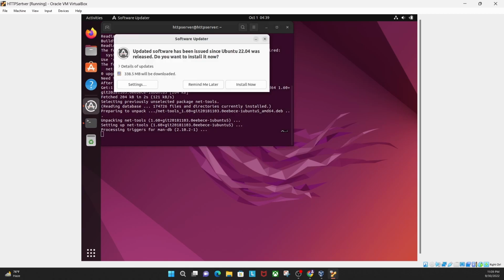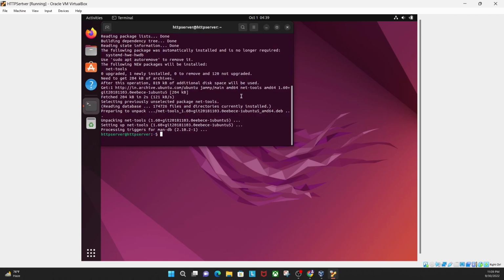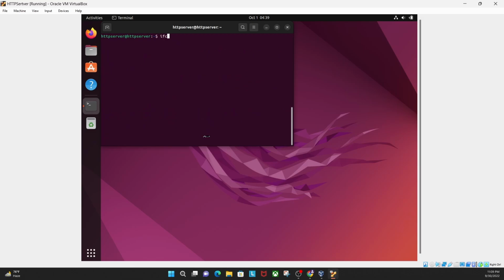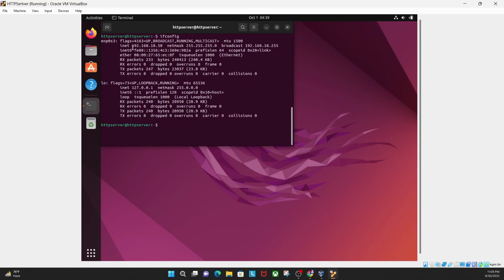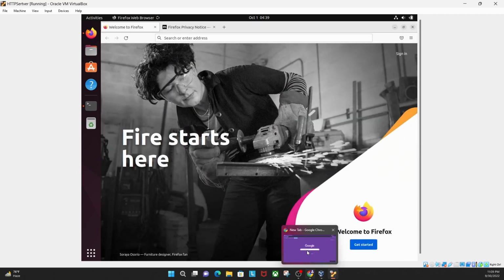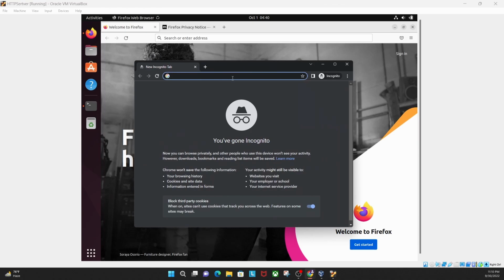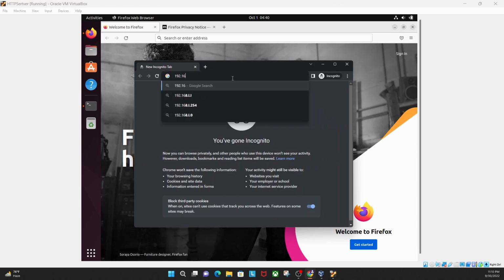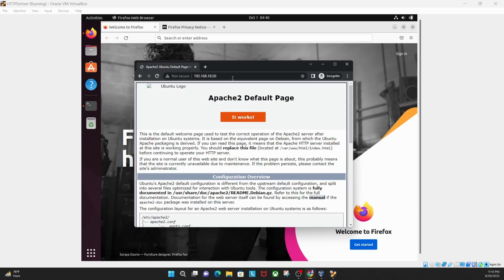Right, we just type ifconfig. So this is the server IP address, 192.168.18.50. Let's check it in my browser on my Windows machine. I type 192.168.18.50.